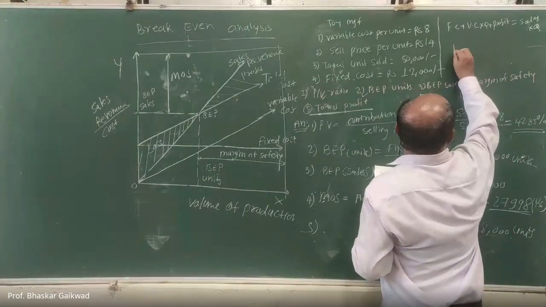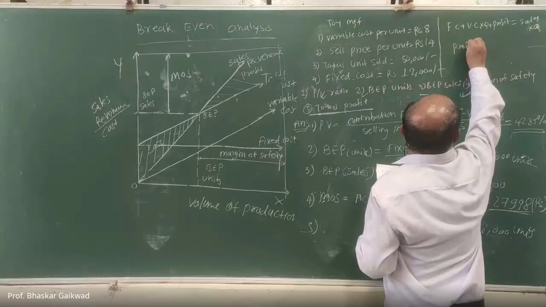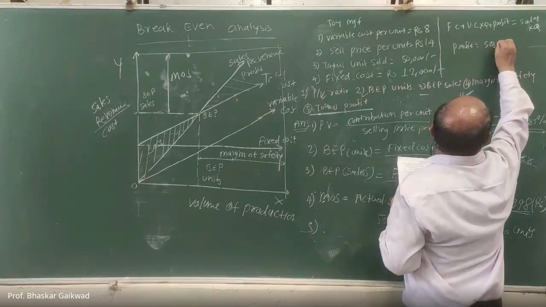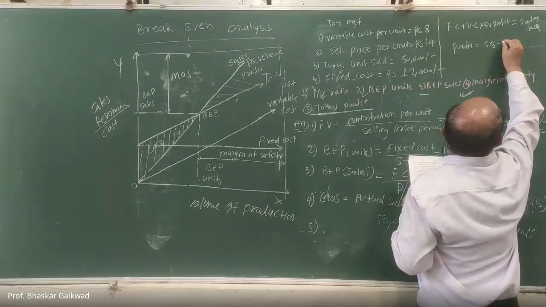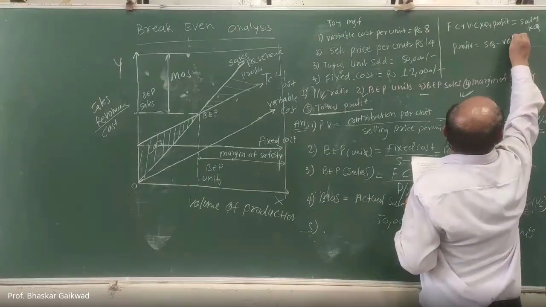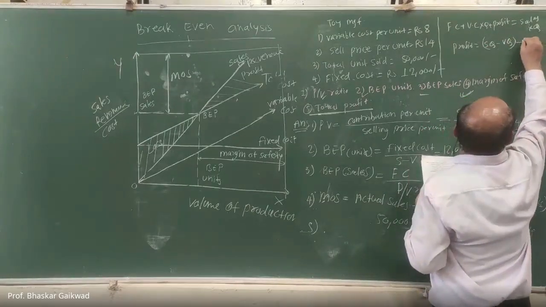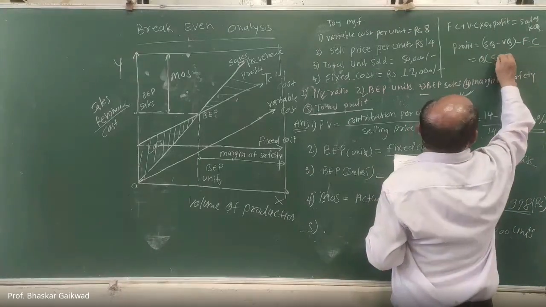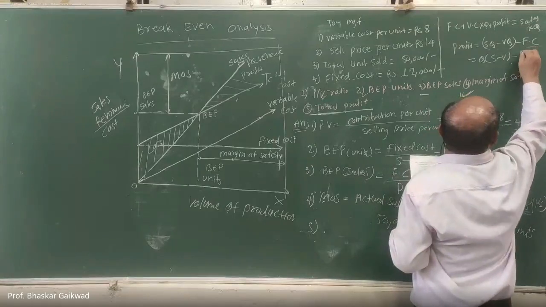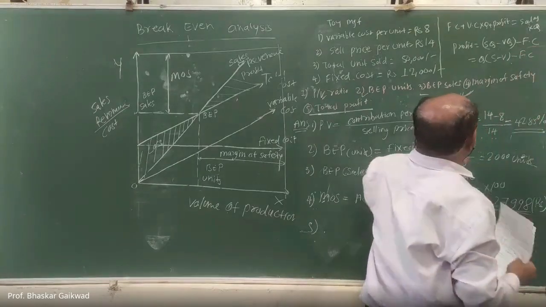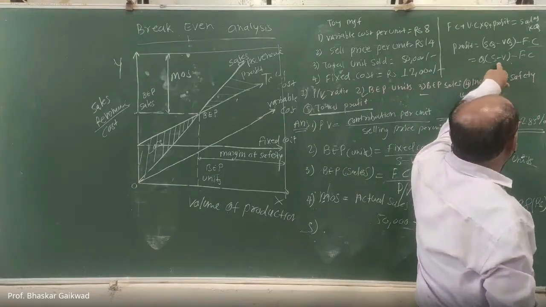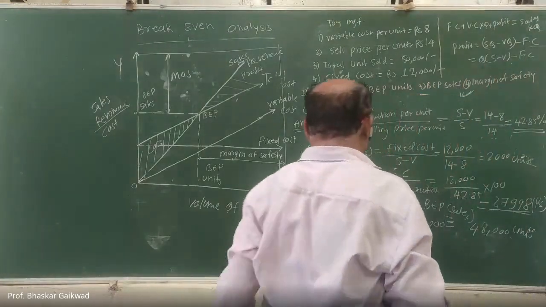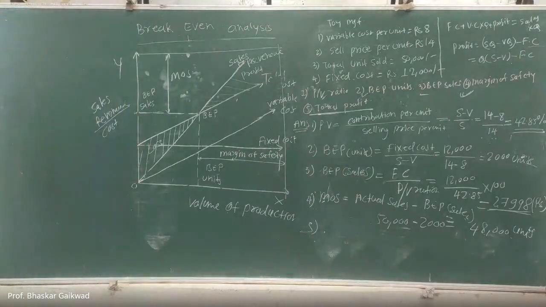So here I will take profit to this side. So sales into quantity, S into Q, minus V into Q, minus FC, fixed cost. So this is equal to Q times (S minus V) minus FC. S means selling price per unit, V variable cost per unit, and Q is your quantity. How much is the quantity? 50,000.